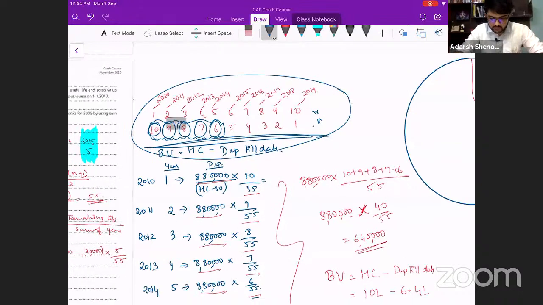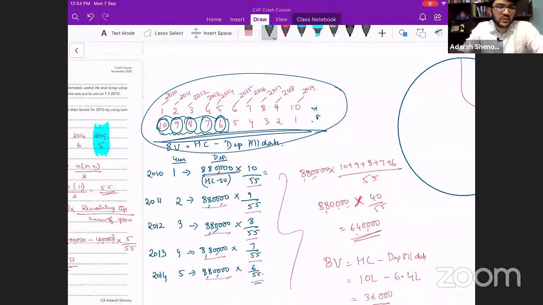I don't write LF because simply we don't fill it. You don't have to write LF even in the exam. Ledger folio.